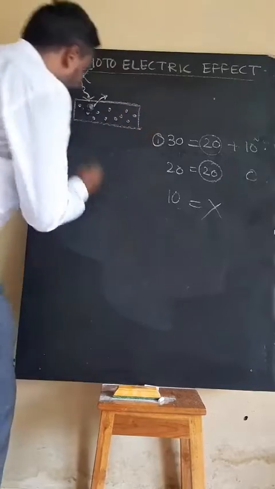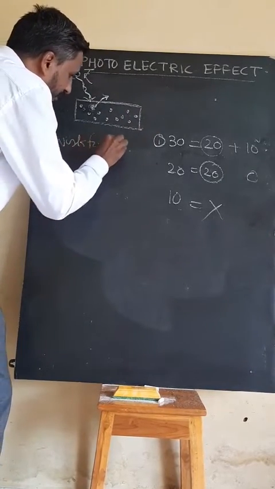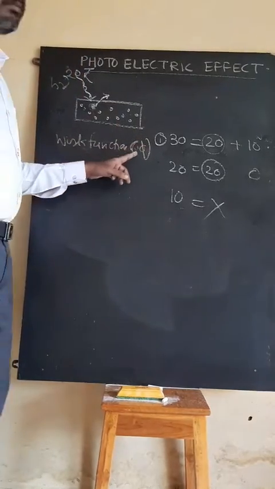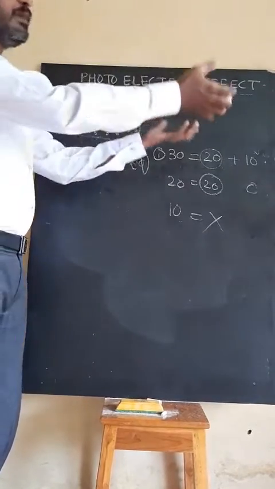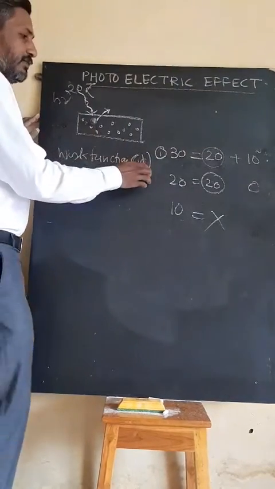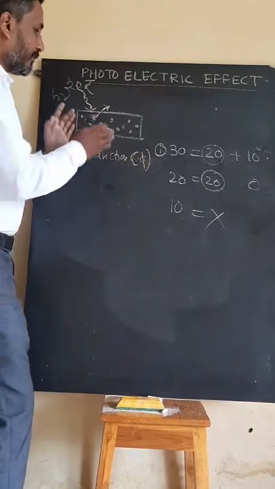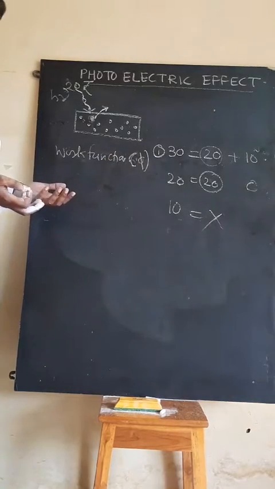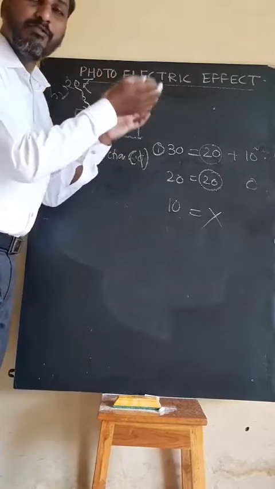is called the work function. Here one term is introduced, work function, its symbol is phi. Work function means the minimum amount of energy required by that electron to be removed from the metal surface. That work function is given, and this is dependent on the metal. As we move to different fairs, there are different entry fees. In the same way, work function is different for different materials.